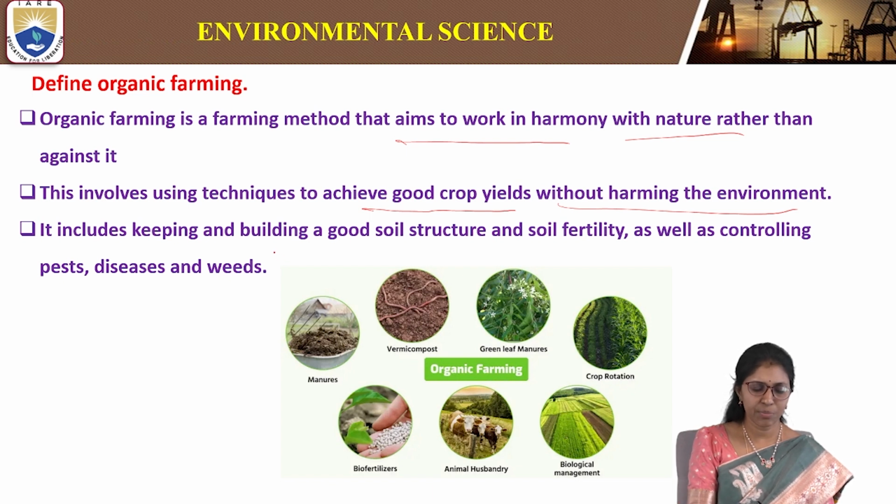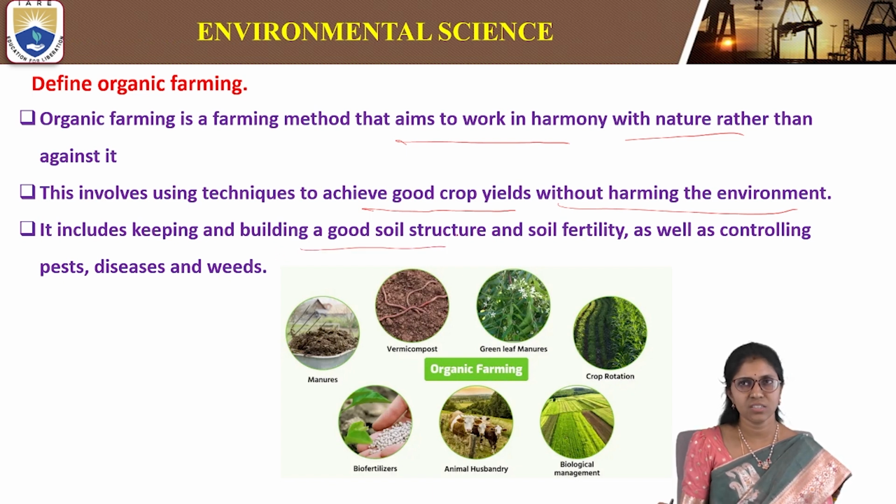It includes building a good soil structure and soil fertility, as well as controlling pests, diseases and weeds. So organic farming includes keeping and building good soil fertility, good soil structure, and controlling pest diseases and weeds. This is the main theme of organic farming.